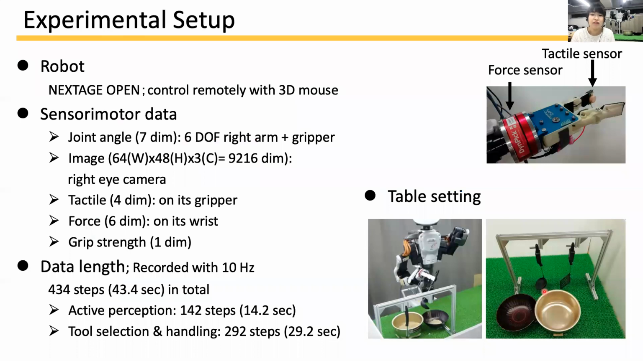This is the setup. We tested on a humanoid robot Nextage and collected and used its joint angle, image, tactile, force, and grip strength information. The data length and the table setting is as shown.